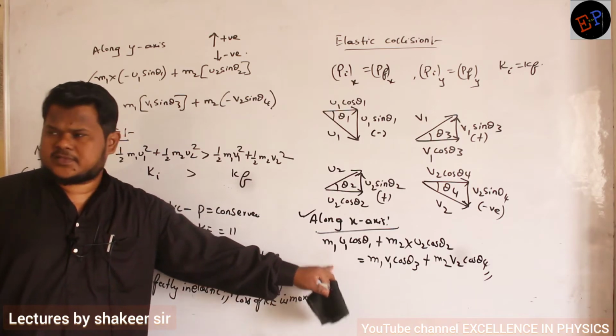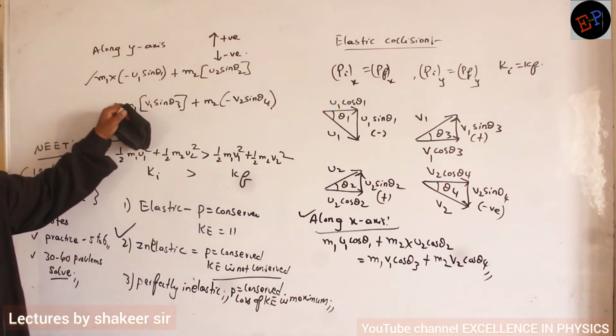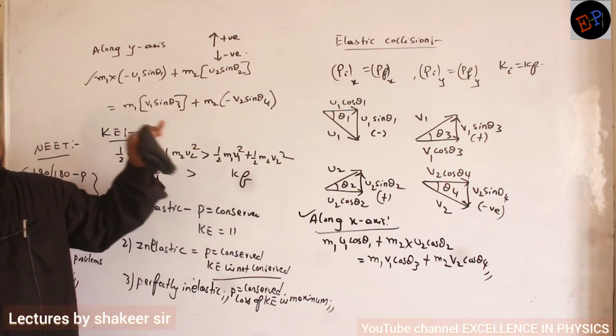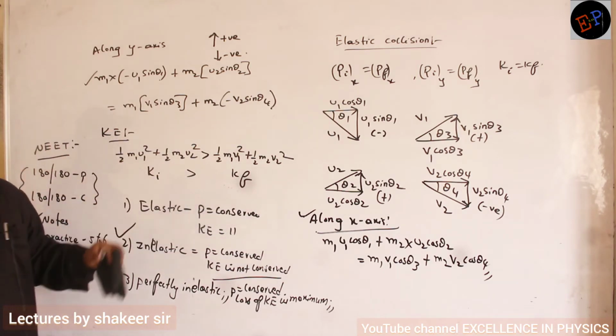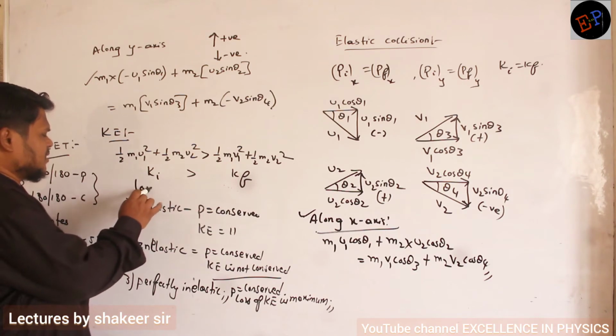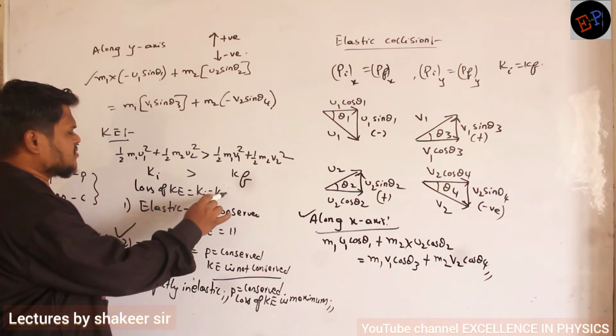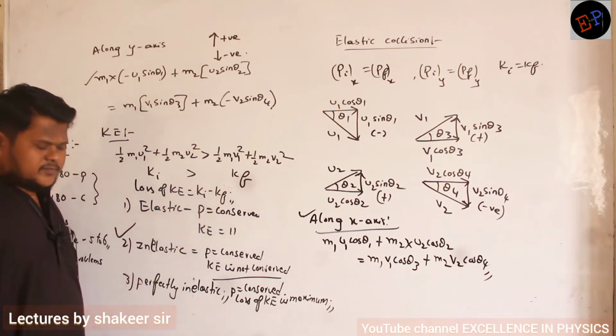Momentum is conserved along x-axis. Momentum is also conserved along y-axis. Only initial kinetic energy is greater than final kinetic energy. There will be some loss of kinetic energy. So what is the loss of kinetic energy? Loss of kinetic energy is equal to K initial minus K final. Clear? So write down.